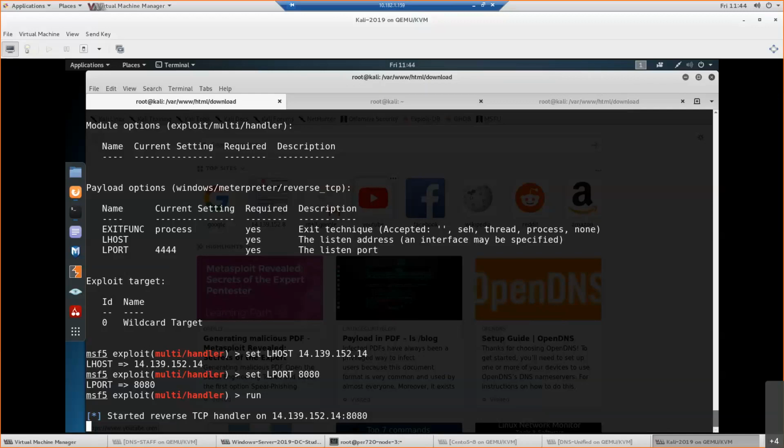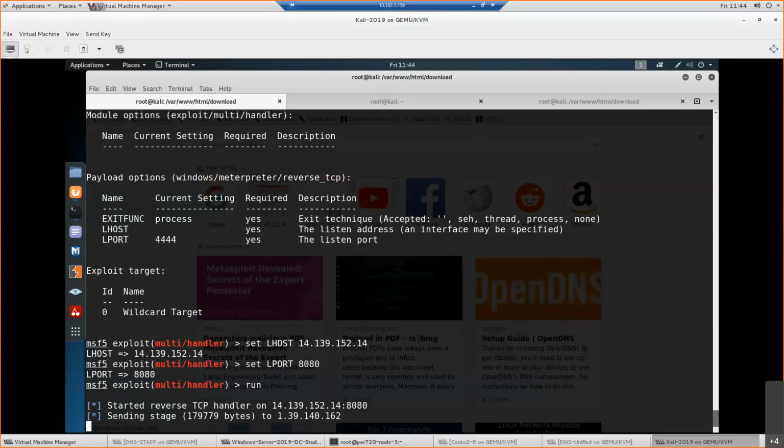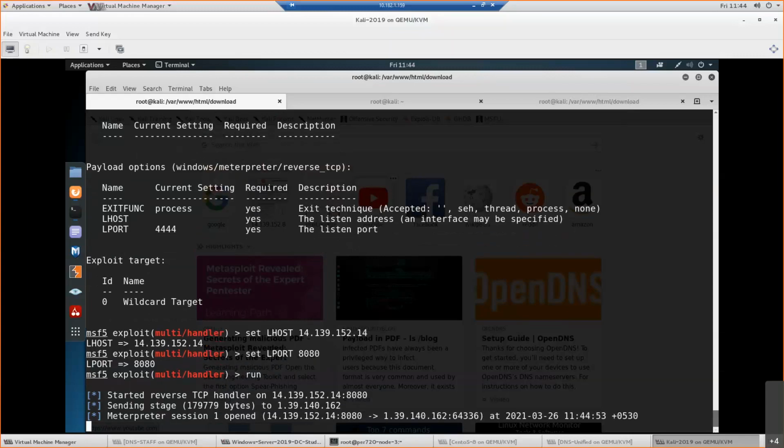Once I am downloading, I'll have that file on my desktop. Let me see where this file is. Yeah, you can see one connection has come here. Can you see here? One connection has come. It means the malware I installed, I'm running that malware and it is connecting to me. The malware which is running on my laptop is connecting to me.